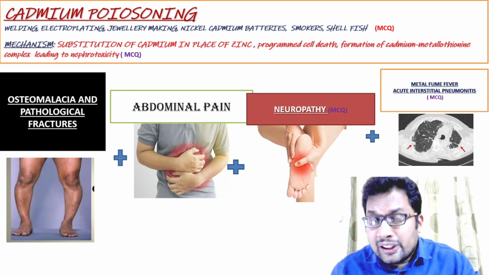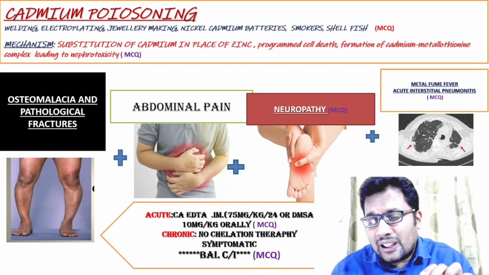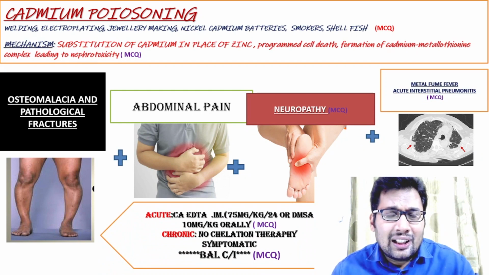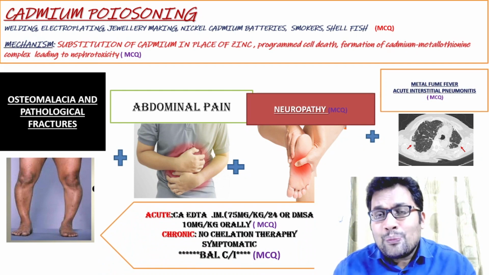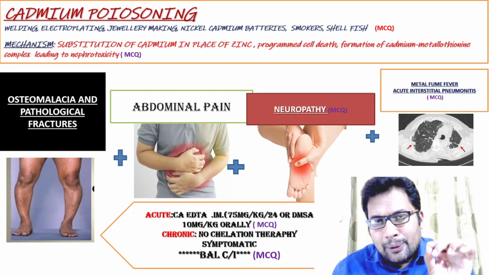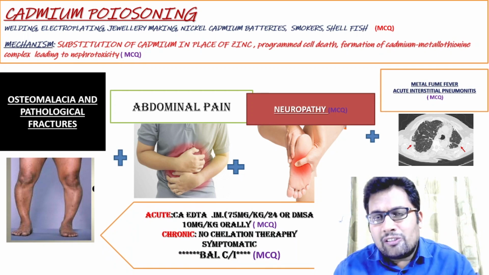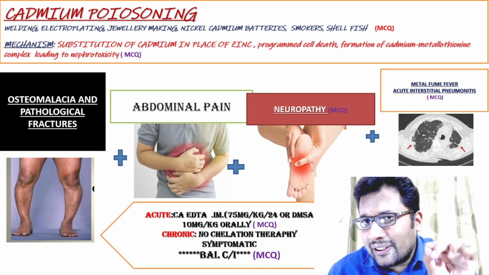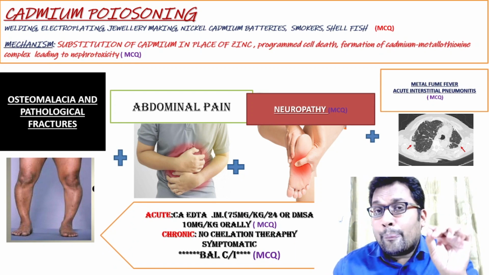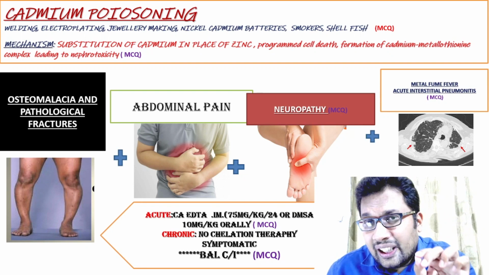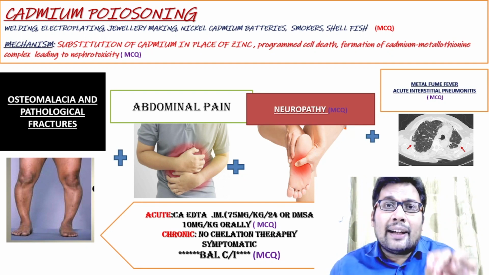The treatment in acute poisoning: you can use calcium EDTA or DMSA orally, and calcium EDTA intramuscularly, 75 mg per kg body weight per 24 hours. In chronic poisoning, no chelation therapy is helpful, and BAL is contraindicated in cadmium poisoning.